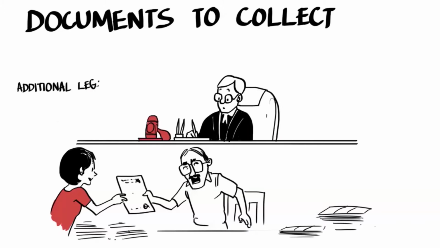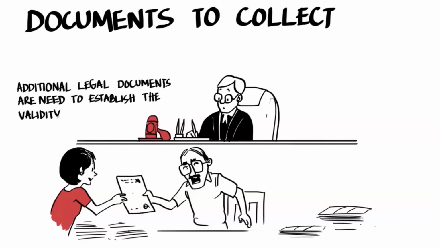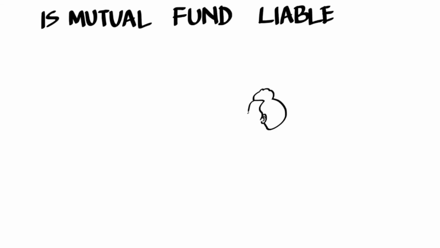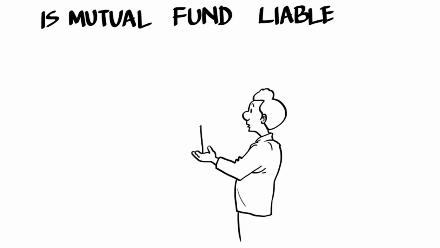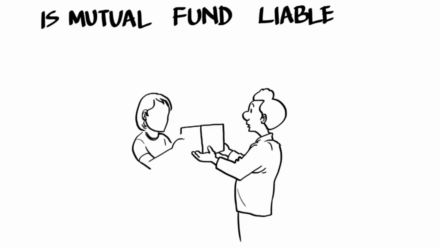No objection certificate, NOC, signed by her mother and brother, relinquishing the claim to the investments in her favor. Indemnity bond, absolving the mutual fund from any future claims that may be made by any other claimant. Alka should make sure she has understood all the rules and conditions and has submitted correct and complete documents required by the mutual fund.